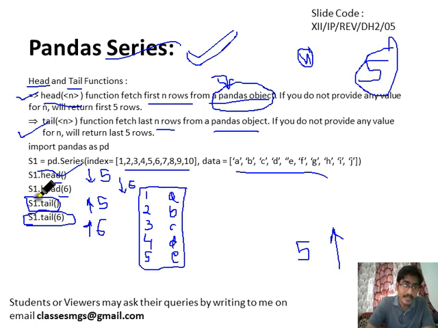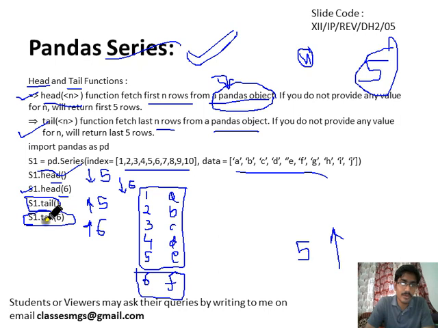If we execute this code, s1 dot head 6, then what will be the output? Top 6 rows. What are the top 6 rows? This will also be included in the output if we are executing the second line.